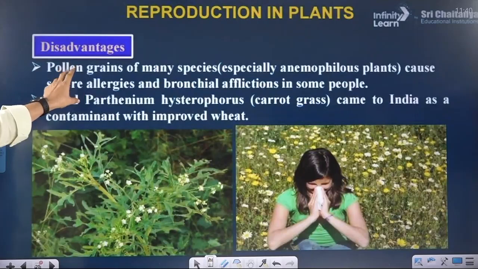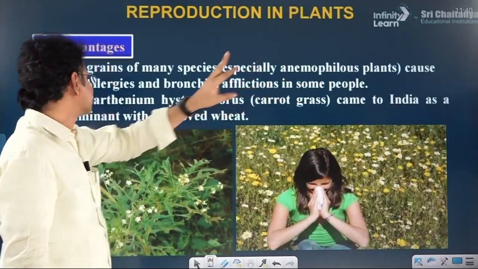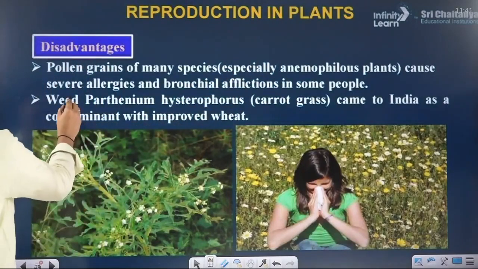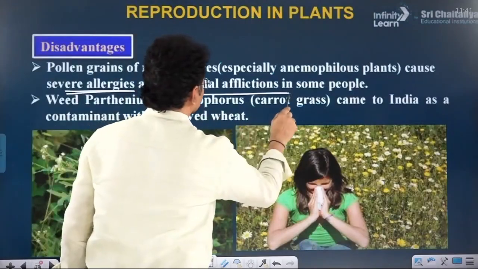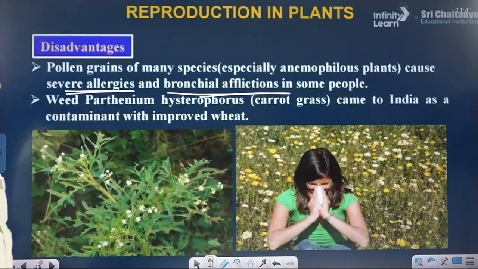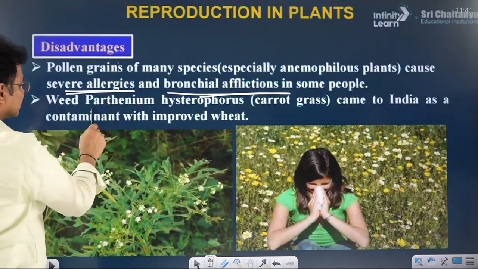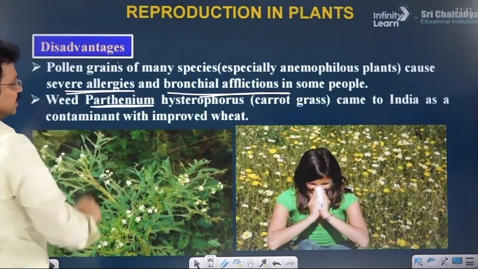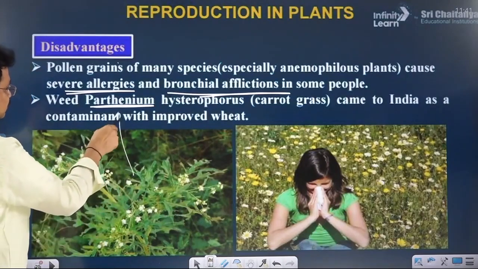What are the disadvantages of the pollen grains? Pollen grains of many species, especially in wind pollinated plants, cause severe allergies or bronchial disease syndromes. It is also called asthma. Asthma disease causing pollen grains are found in the Parthenium plant.